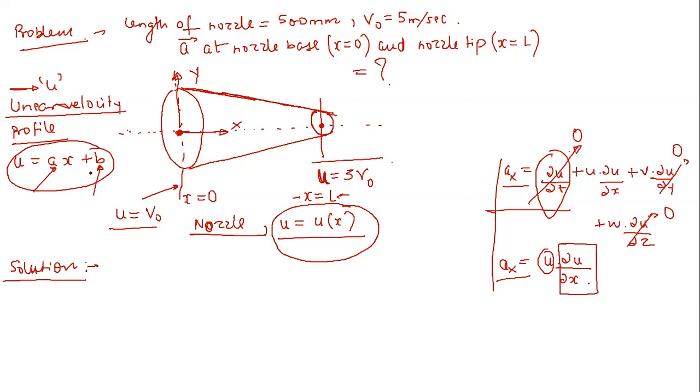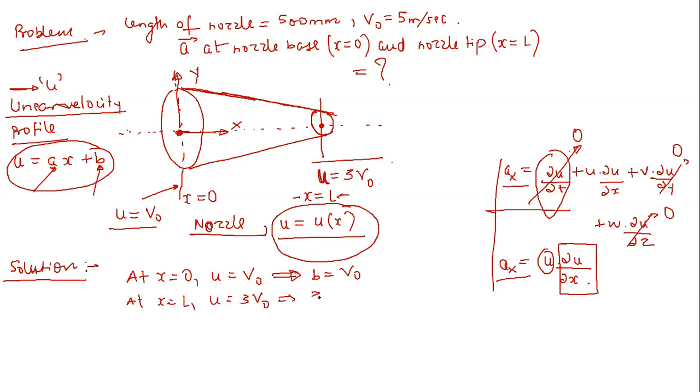Now it is very easy. Sir, at x equal to 0, u will be equal to v naught. Very good. You just have to apply the boundary conditions. So at x equal to 0, u equals v naught, so b is equal to v naught. At x equal to L, u is given as 3v naught.